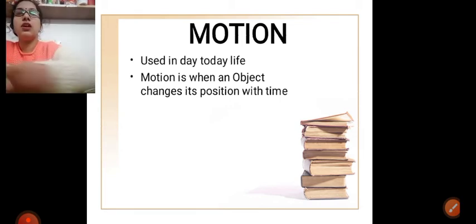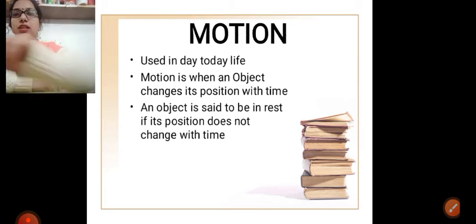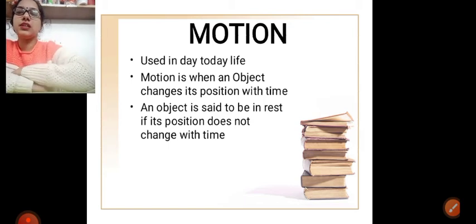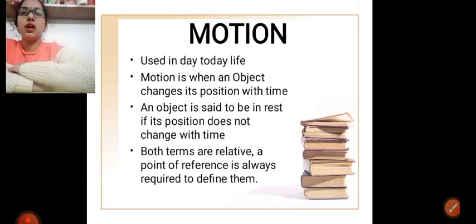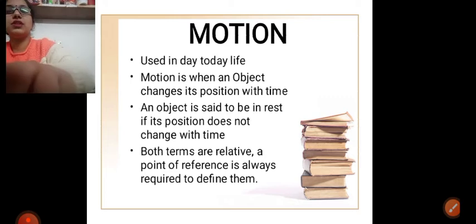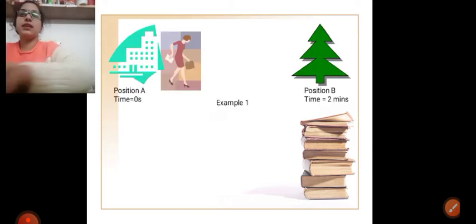With motion comes another term, that is rest. An object is said to be at rest if its position does not change with time. Motion and rest both are relative terms. They require a point of reference to define them. To understand this point, let's take an example.